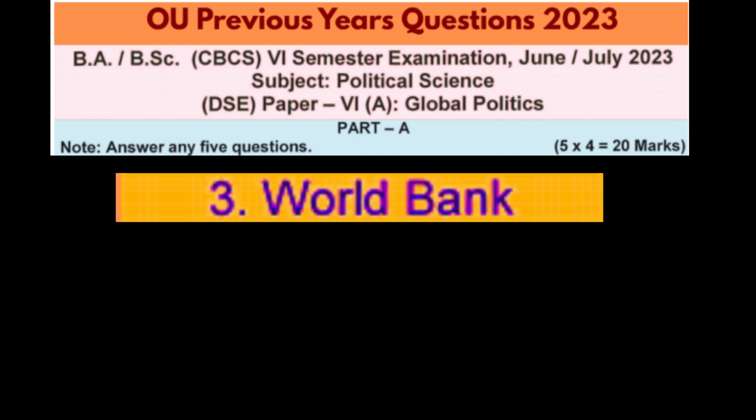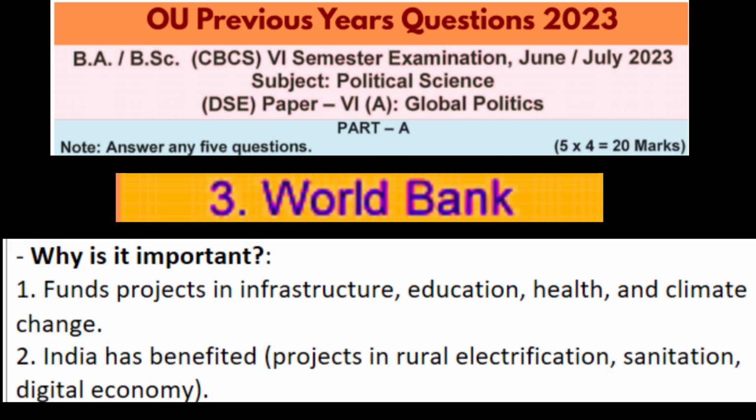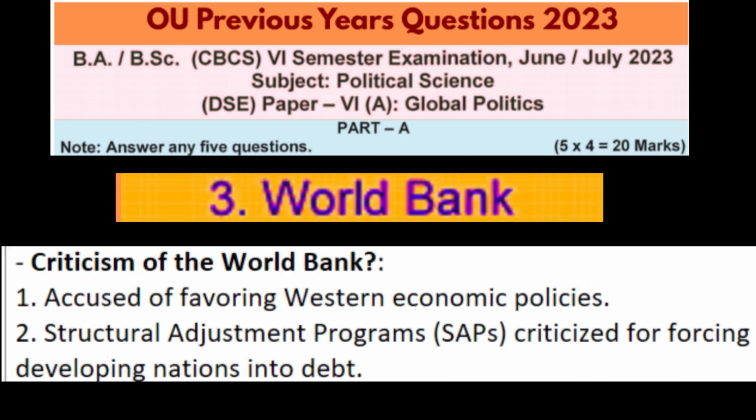But why is it important for us to talk about the World Bank? It is important because it funds projects in infrastructure, education, health, and climate change. India has been a major beneficiary. The World Bank has supported projects like rural electrification, sanitation, and digital economy growth. But remember, the World Bank is also criticized. For what reason? Some people argue that it promotes policies that favor Western economic interests. Remember, structural adjustment programs called SAPs have been criticized for forcing developing nations into debt.